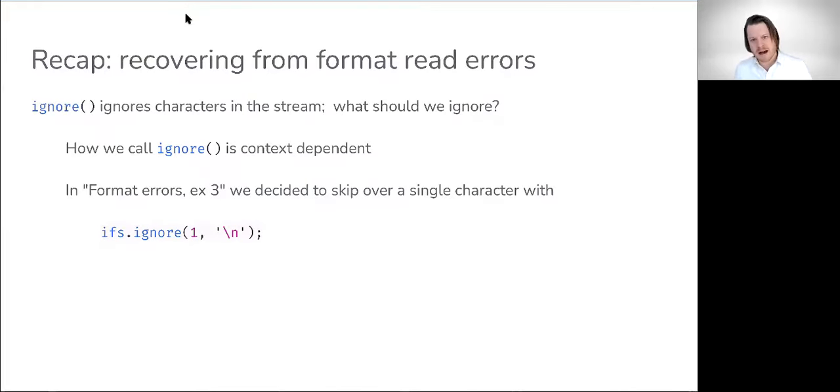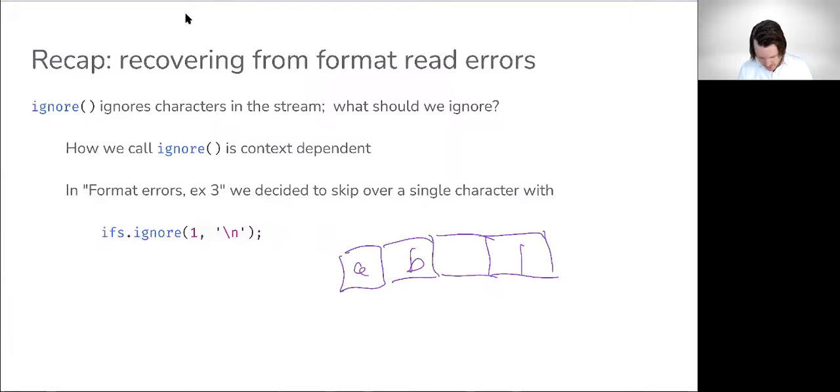However, if you think about it, well, what if we had something like our stream looking like, let's just go A, B, white space, 1, 2. Well, maybe we wanted to ignore everything up to the next white space. So if we latched on there, maybe we want to jump here instead of jumping to the next one.